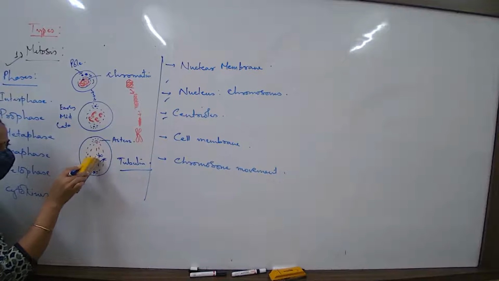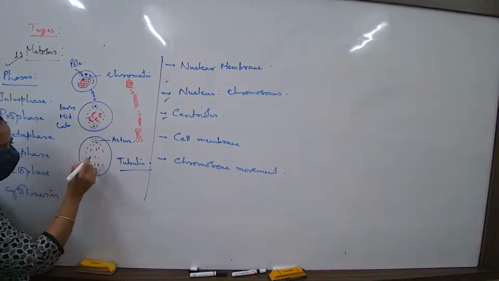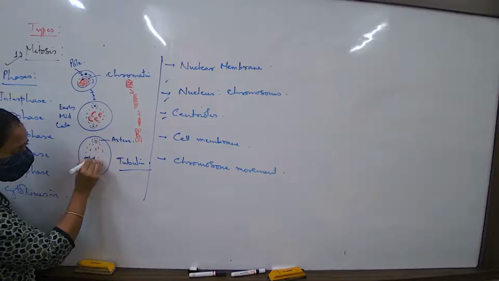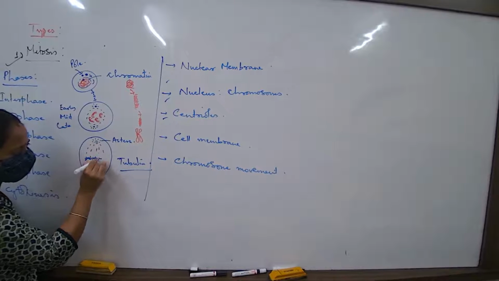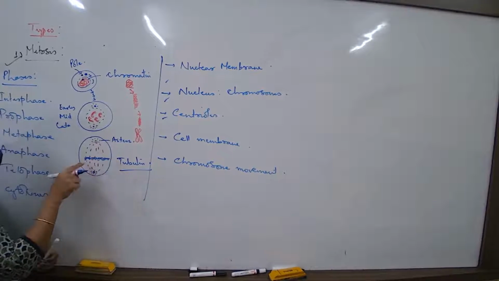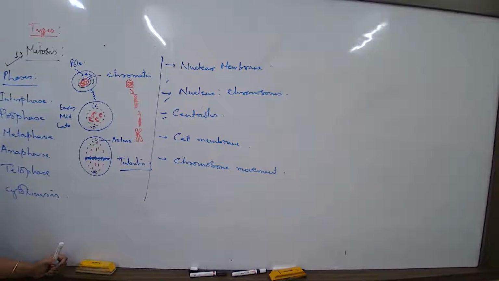And in the mid metaphase, what will happen is, all these chromosomes they will arrange like this. In the mid metaphase, all these chromosomes they will arrange where? In the center of the cell known as the equatorial plate or equator, the central region of the cell.